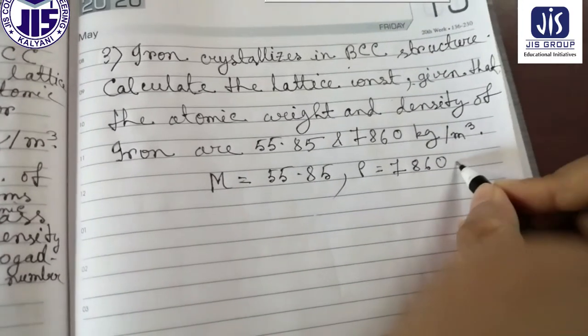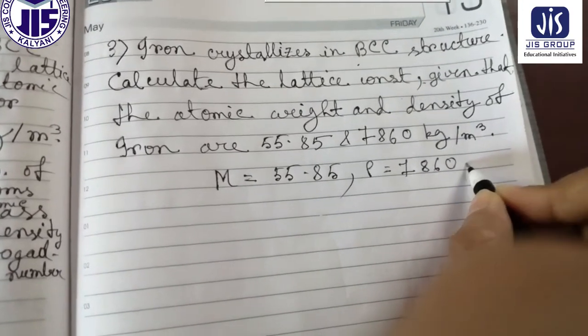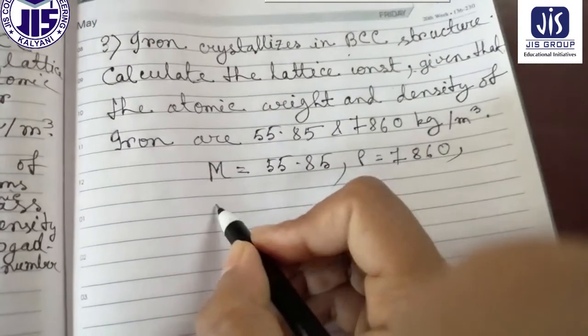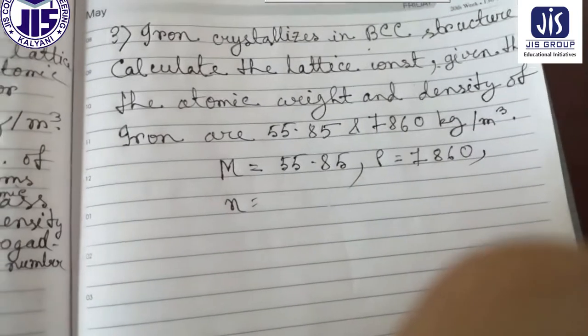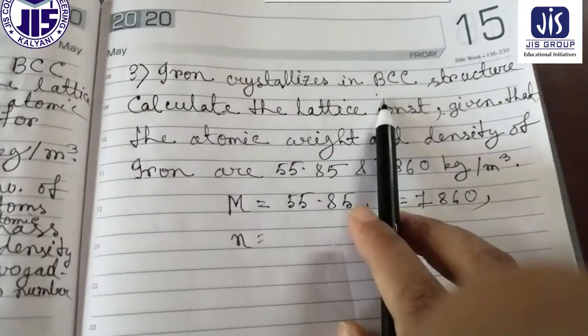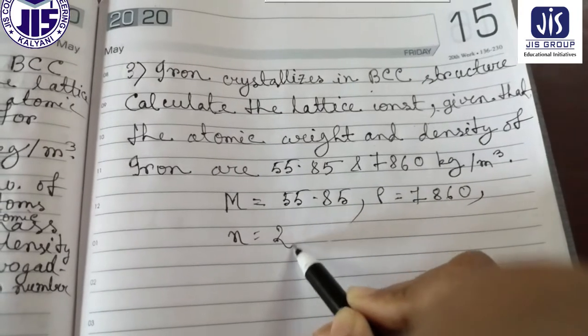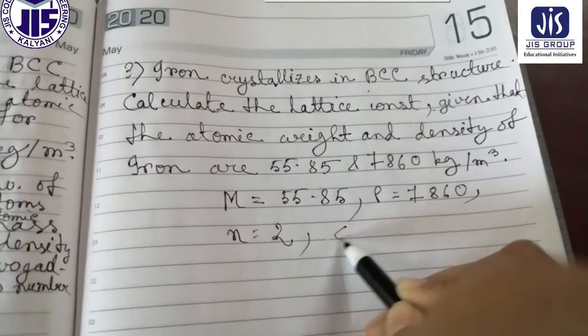Next is what is given here. Density is given, and also here small n. Small n equal to number of atoms. In BCC structure, therefore the number of atoms will be 2. Now we have to find small a.